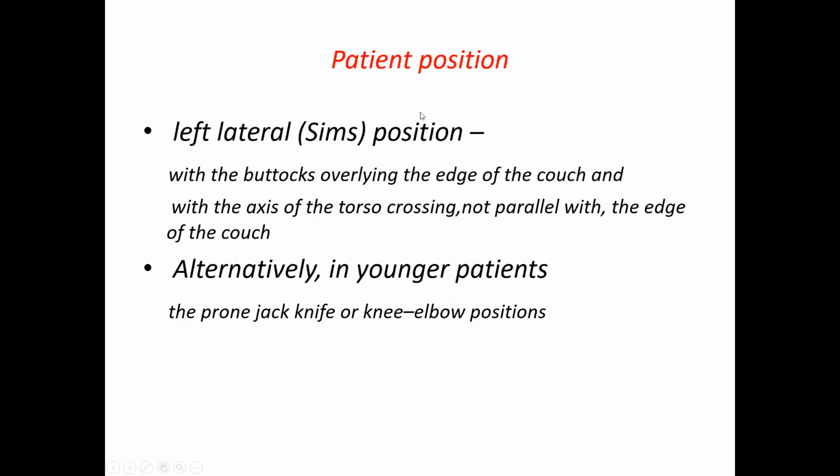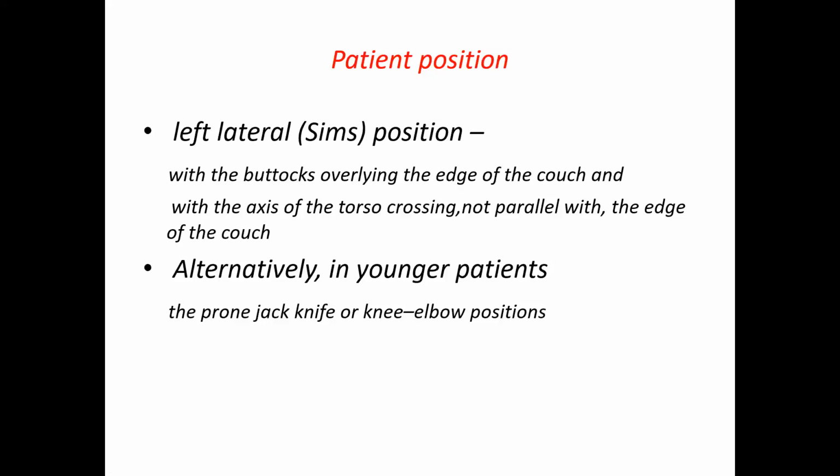How to keep the patient? In what position must the patient be kept? This is a concealed area, so unless you keep the patient in a certain position, you will not be able to examine the anal canal. The common position we adopt in our hospital is the left lateral position, also called Sims position. On a table, the patient lies down on the left side, turning to the left.